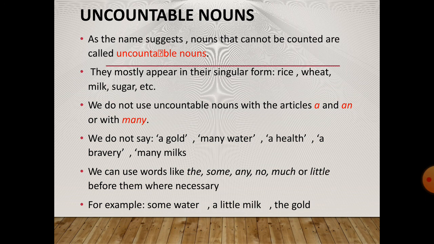Now, point number 3 says, uncountable nouns do not use articles a. We don't say a rice. We don't say a milk. We don't say an item. Now, we do not say a gold, many water, a health, a bravery, many milks.